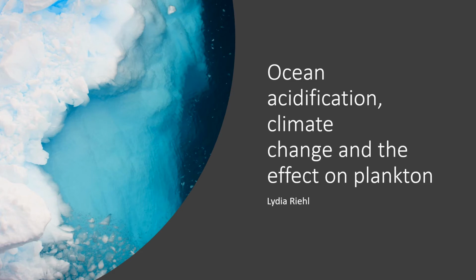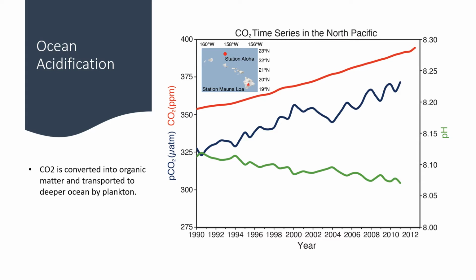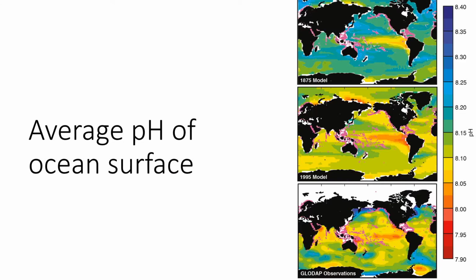I want to talk about ocean acidification. The reduction of the pH of the ocean is caused by the uptake of CO2 from the atmosphere. Normally, 30% of the CO2 is absorbed by the ocean, but the remaining CO2 causes the progressive acidification. The pH of surface water is around 8 and will decrease in the future by 0.3.